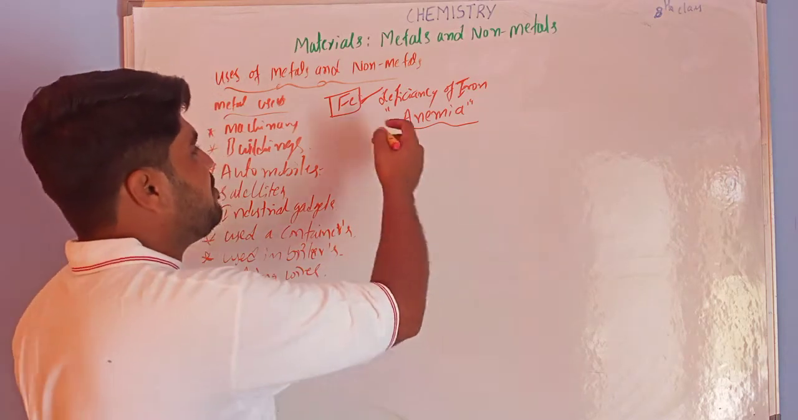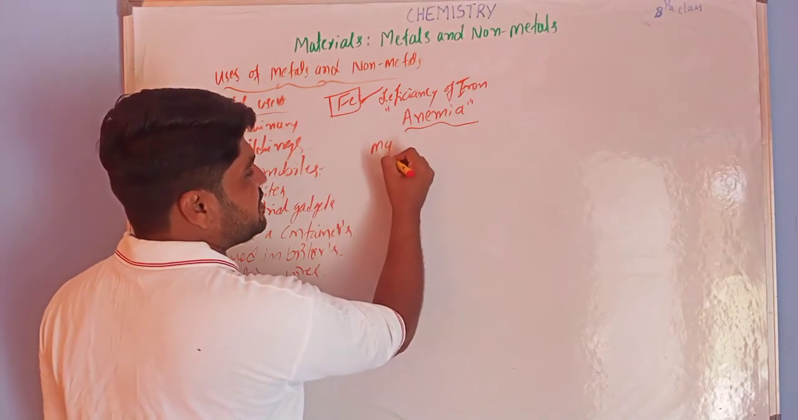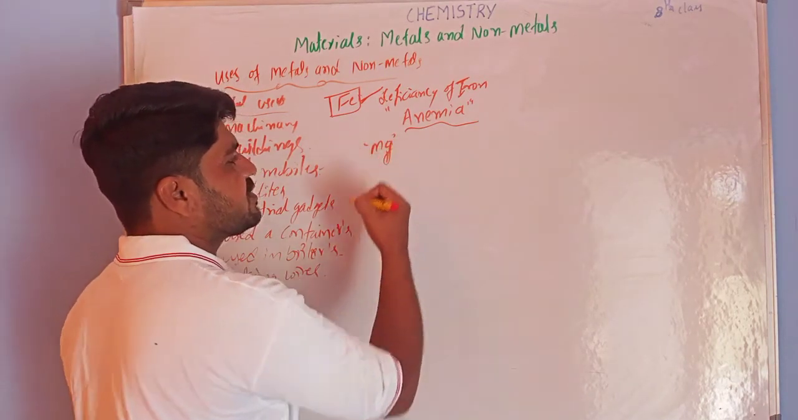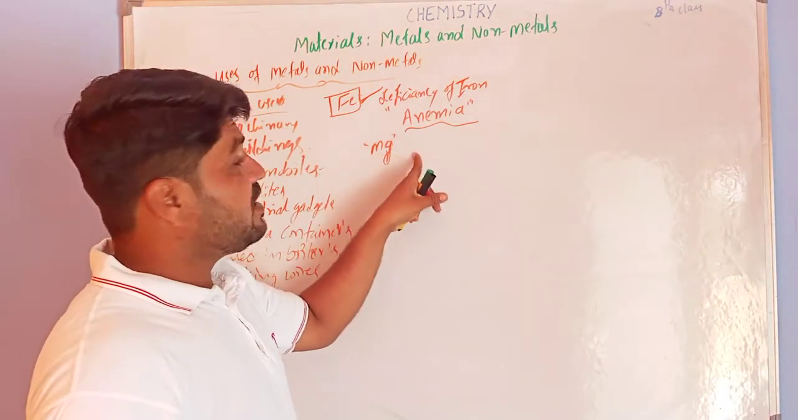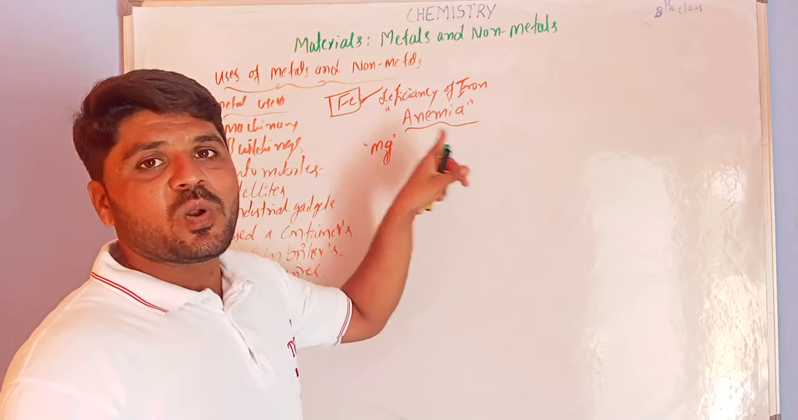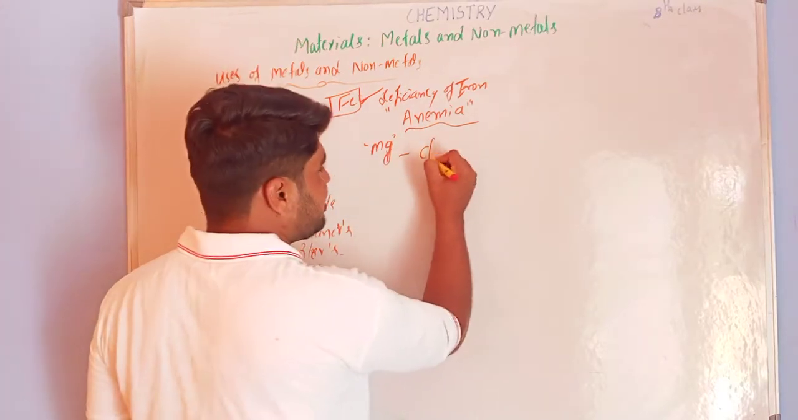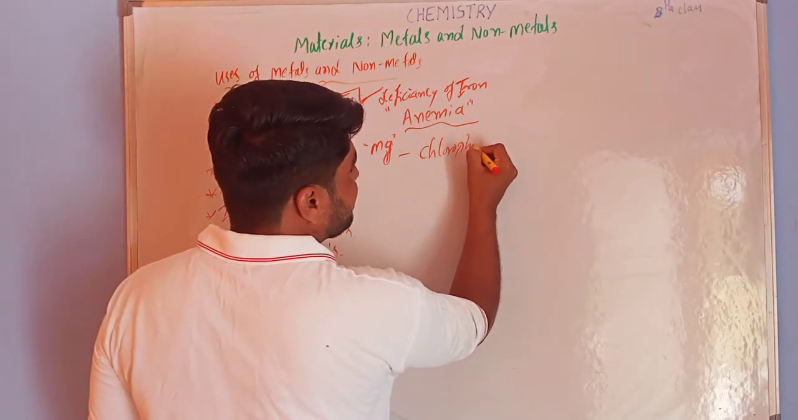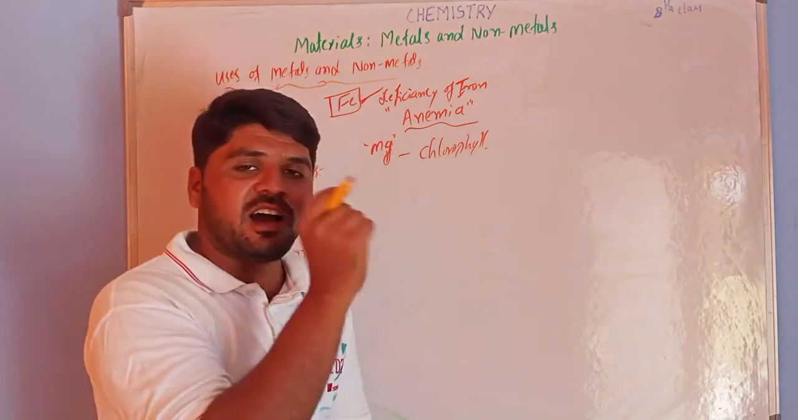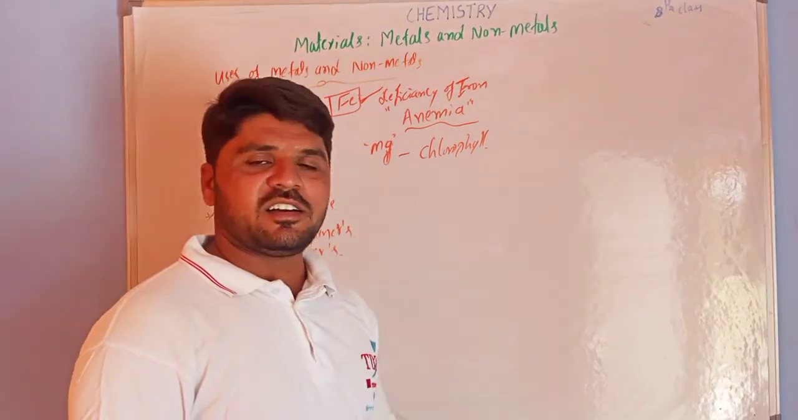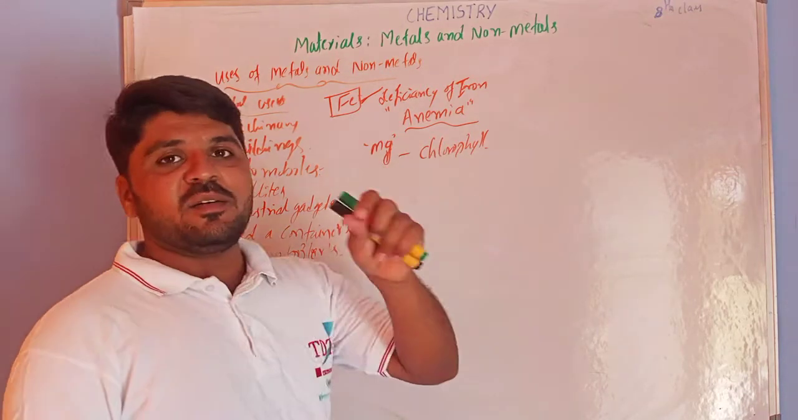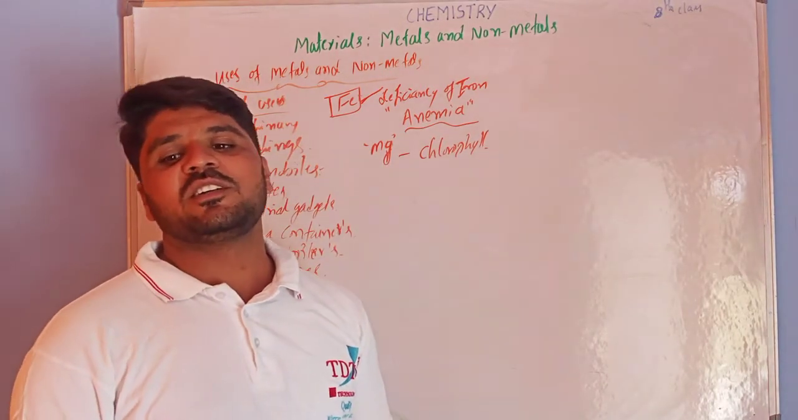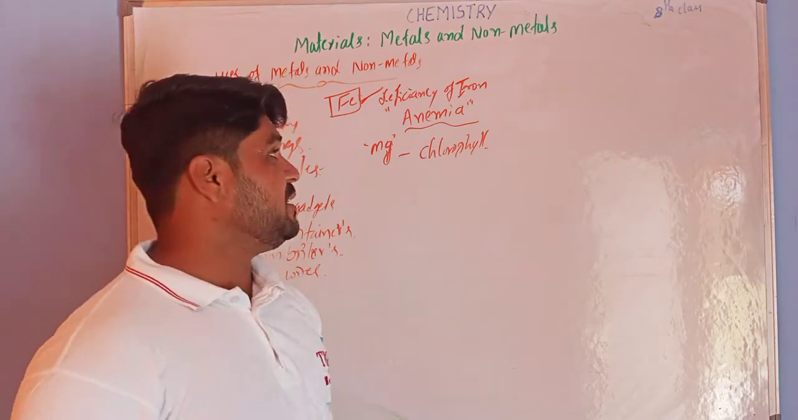One more important use, that is magnesium. This magnesium is a metal present in chlorophyll, as the central metal atom. This is the metal present in plants.